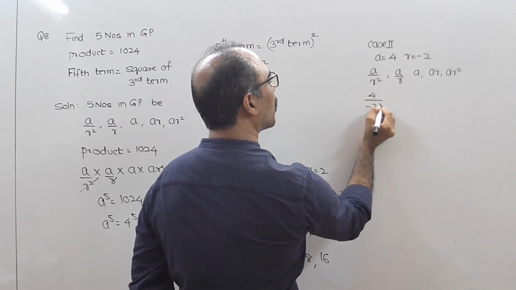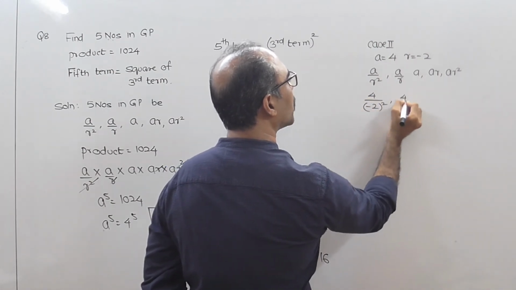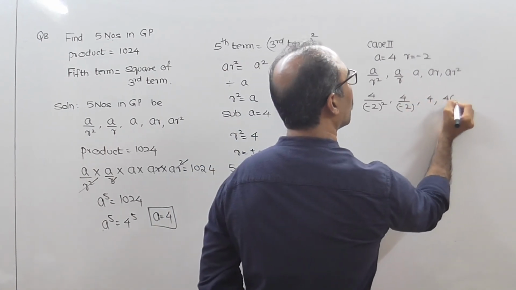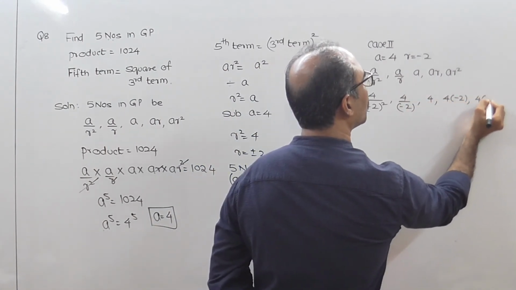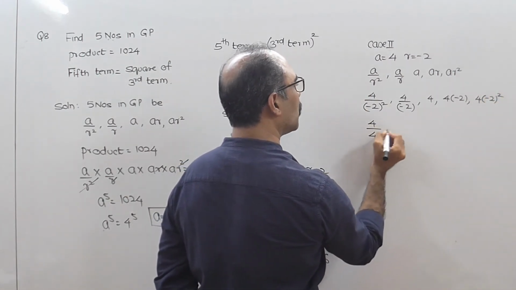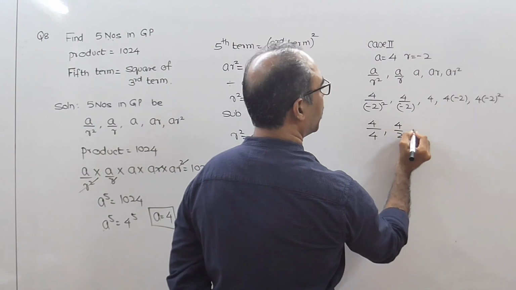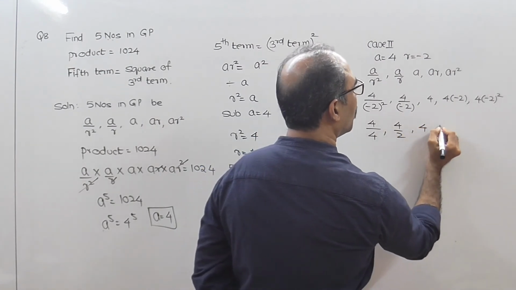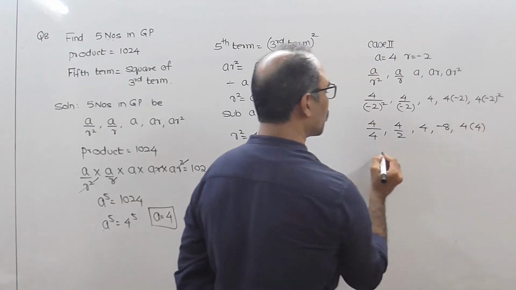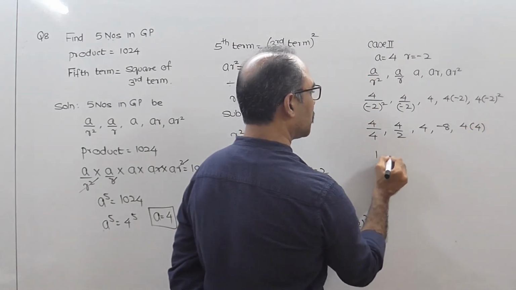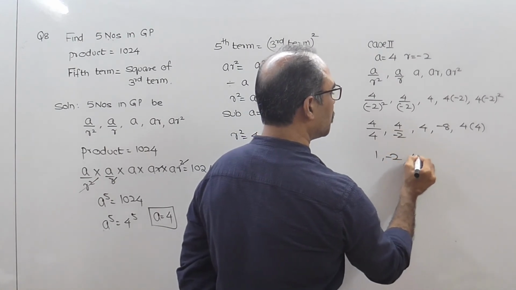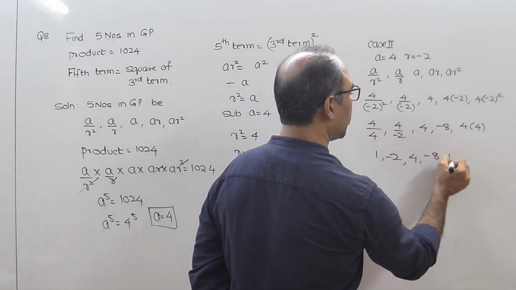This is 4 upon -2 the whole square, 4 upon -2, 4, 4 into -2, and 4 into -2 the whole square. 4 upon -2 the whole square is 1, sorry. This will be 1, this will be -2, this will be 4, this will be -8, and this will be 16.